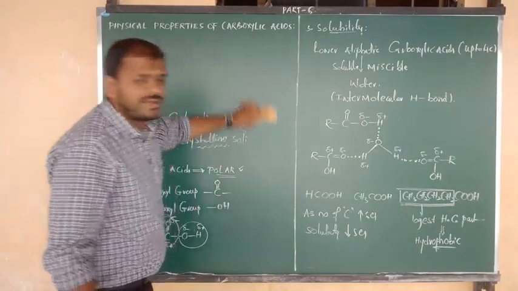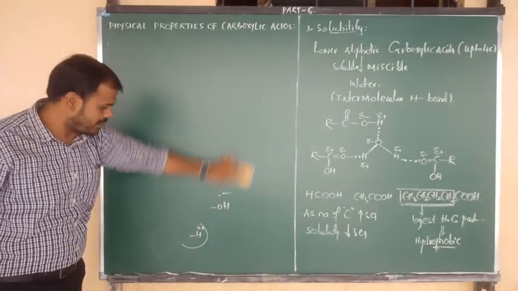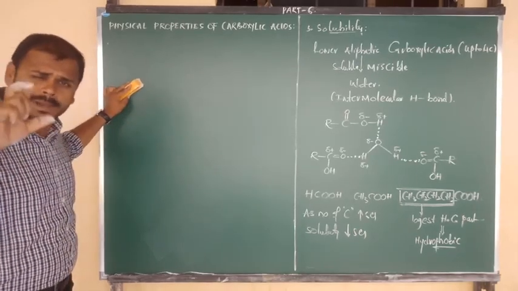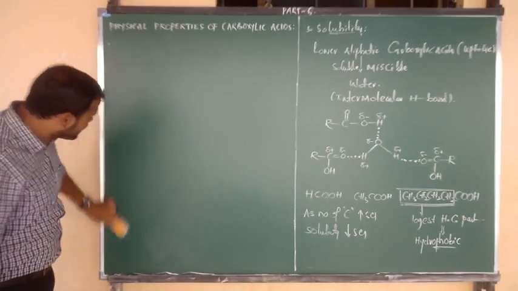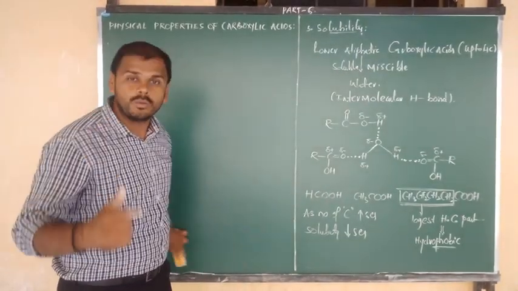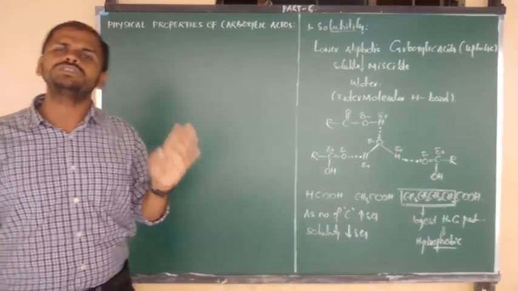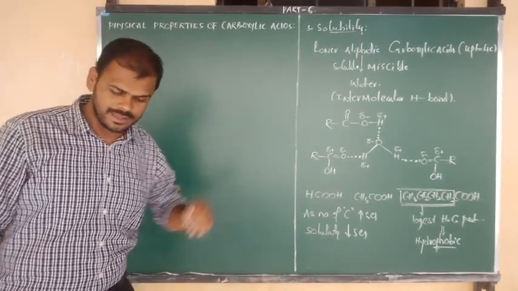Almost in every chapter we are discussing one physical property, that is nothing but boiling point. And in this class today I am going to give you one complete conclusion on the basis of carboxylic acids. So which organic compound contains more boiling point, and what is the reason why? A clear conclusion I am going to give you on the basis of boiling point.